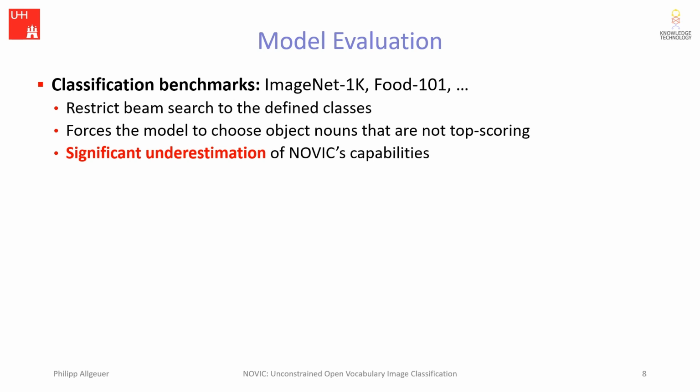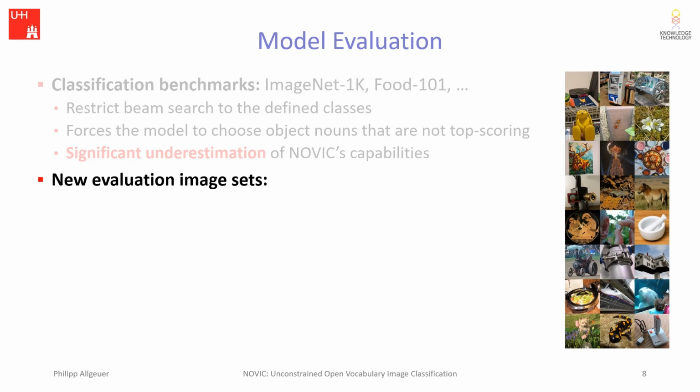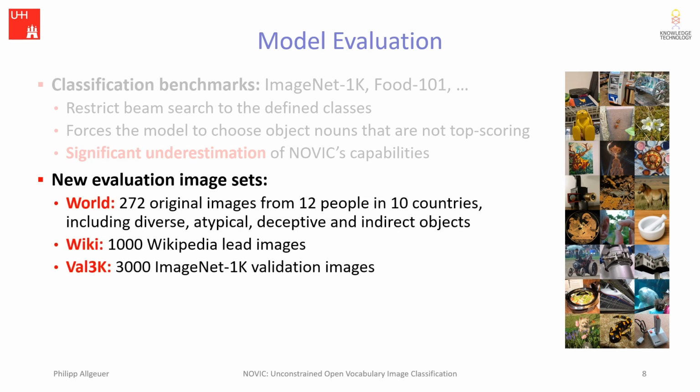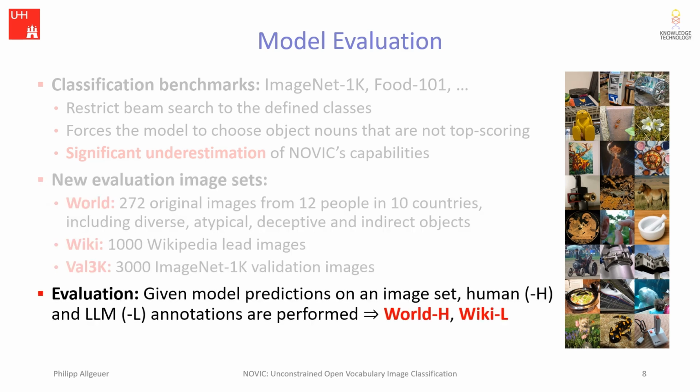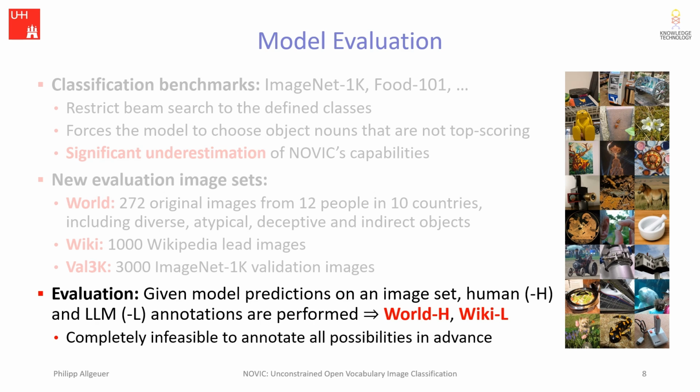show in the paper. To tackle this problem, we curated 3 new evaluation image sets specifically for open vocabulary image classification: the World, Wiki, and Val3K datasets. The World dataset in particular tries to include diverse, atypical, deceptive, and indirect objects in order to ensure a challenging and meaningful evaluation. Given Novik's predictions on one of these image sets, human and LLM annotations are performed, which we denote with a suffix like WorldH and WikiL. Note that it is clearly completely infeasible to annotate all possibilities in advance.